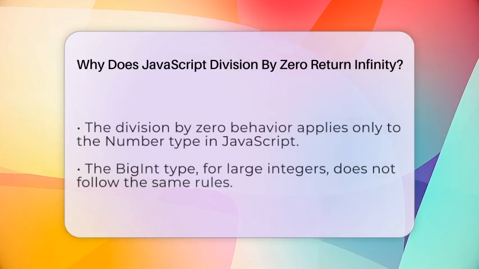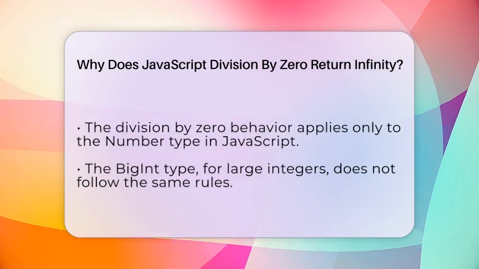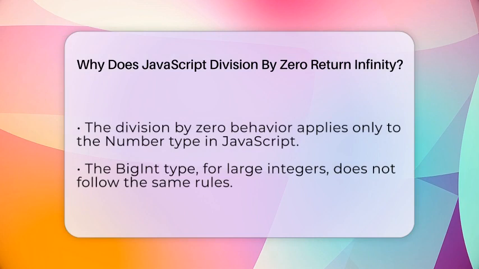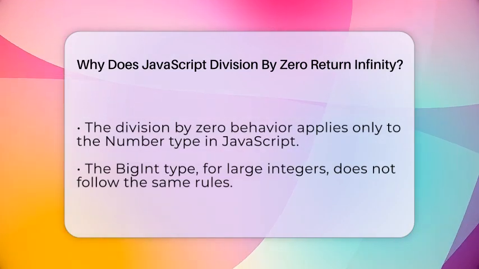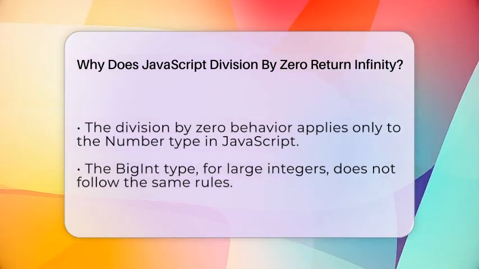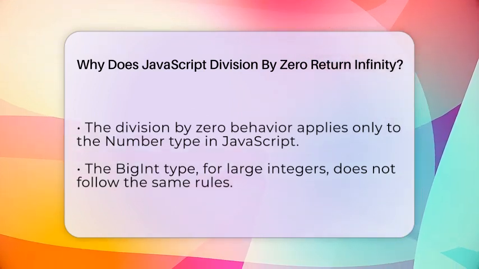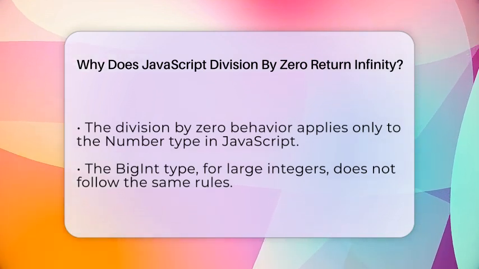However, this behavior only applies to the number type in JavaScript. The newer BigInt type, which is designed for very large integers, does not follow the same rules. If you attempt to divide a BigInt by zero, JavaScript throws a runtime RangeError. This distinction is important for developers to keep in mind, especially when working with arithmetic operators.